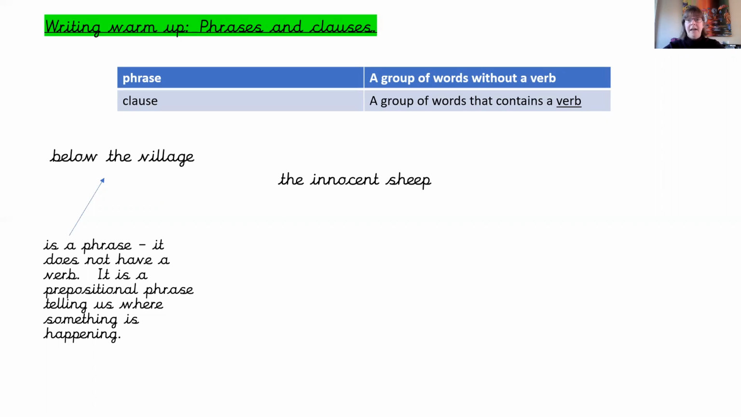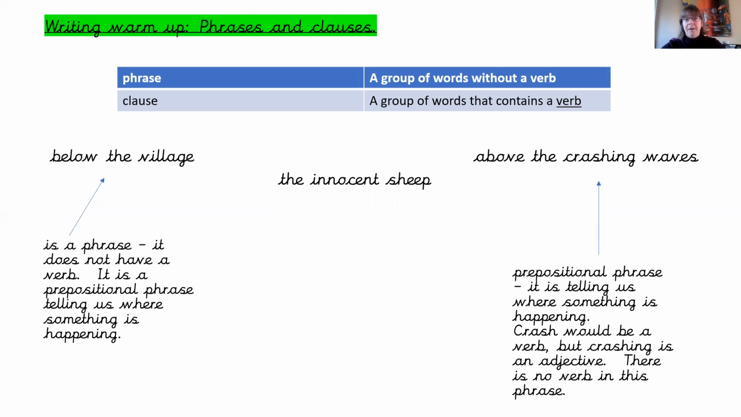So again, a phrase. And here we have above the crashing waves. So crashing is our adjective. The waves are what we're describing. And we know that whatever's happening is above the crashing waves. So this is a prepositional phrase. It's telling us where something is happening, and crash itself without the ing would be the verb, but with the ing it becomes the adjective.